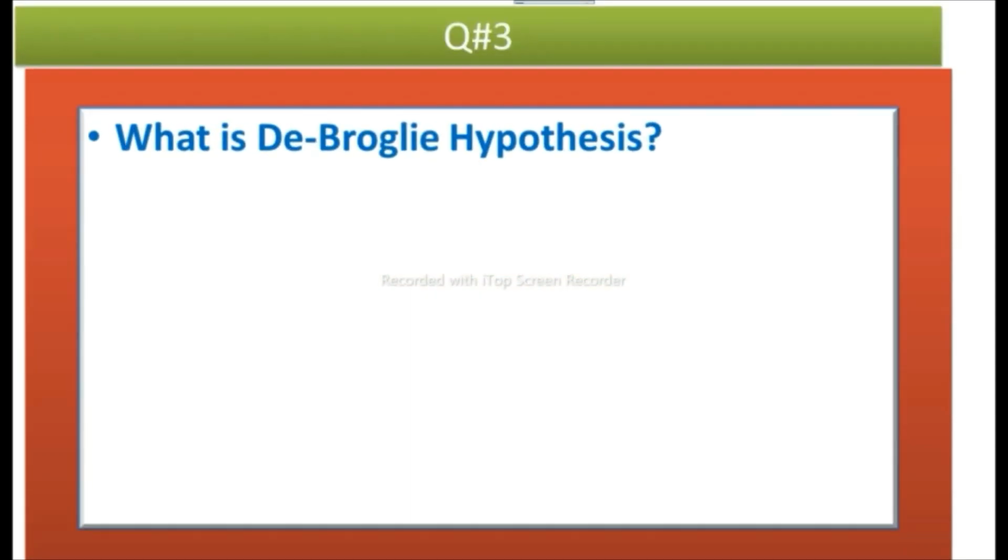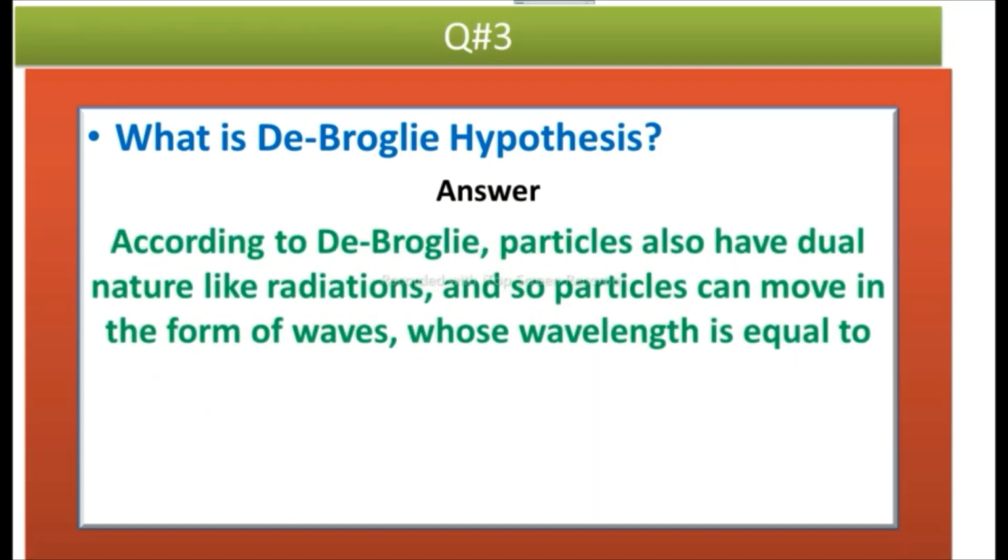Question number 4 is, what is de Broglie hypothesis? Answer is, according to de Broglie hypothesis, particles also have dual nature like radiations, and so a particle can move in the form of waves whose wavelength is lambda equal to h over p, that is, lambda is equal to h over mv.